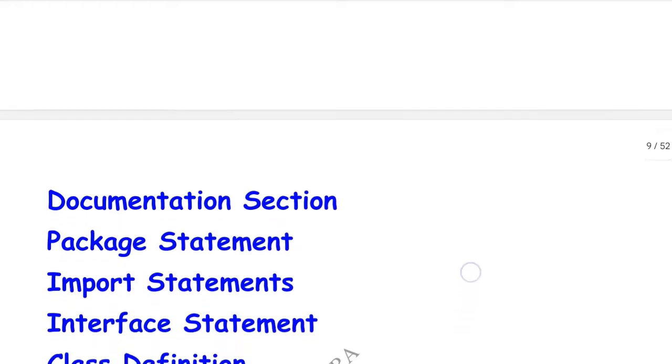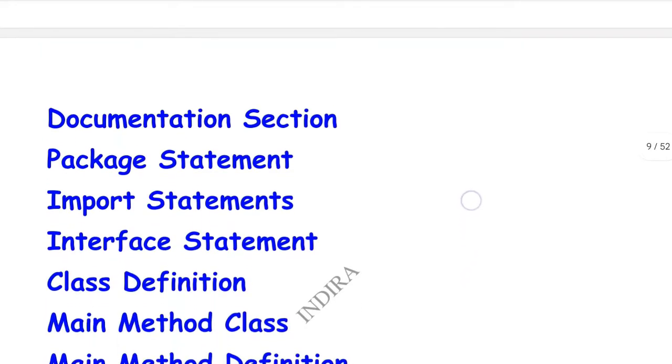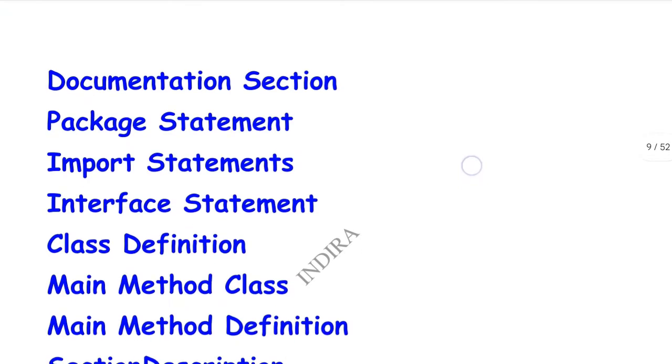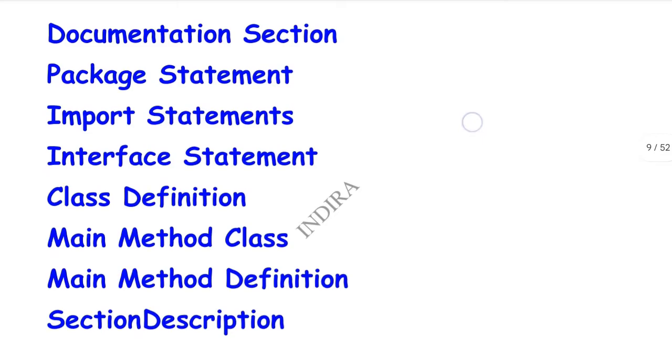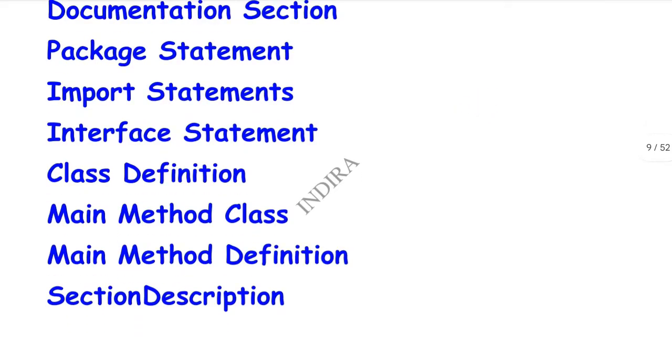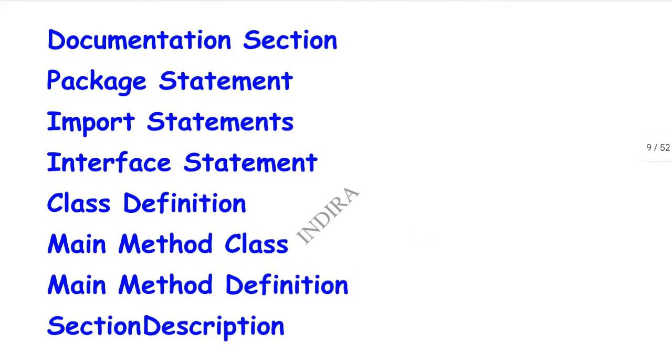Those sections are documentation section, package statement, import statements, interface statement, class definition, main method class, main method definition, and section description. All these 8 sections are included in the structure of Java programs. Without these sections, the structure of Java is nothing. So let's discuss all these 8 sections of the structure of Java.